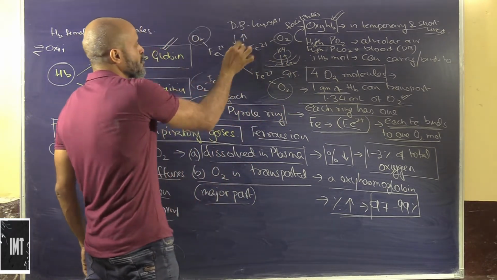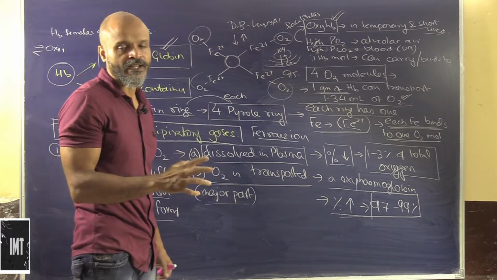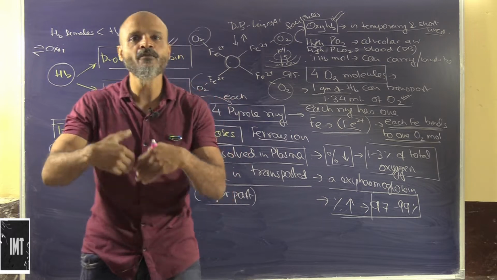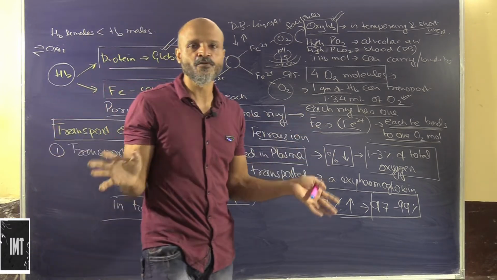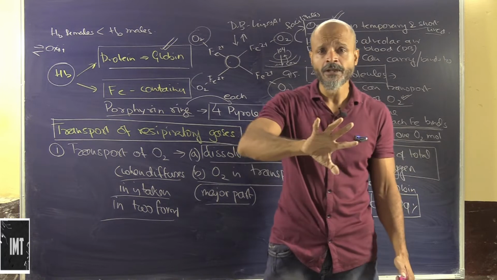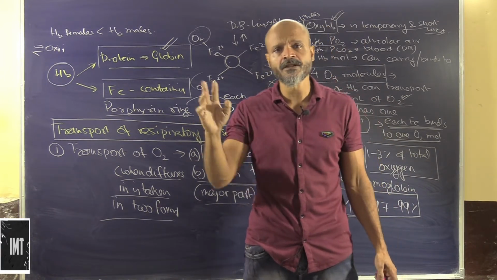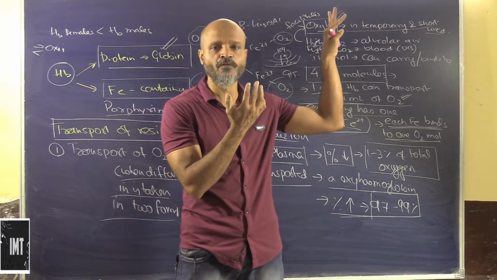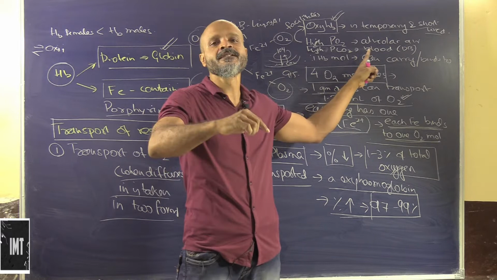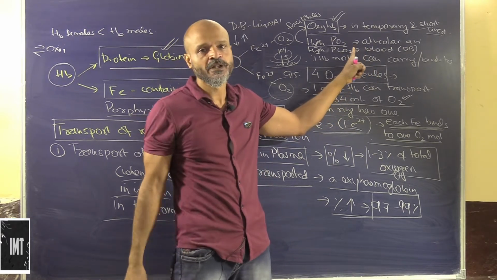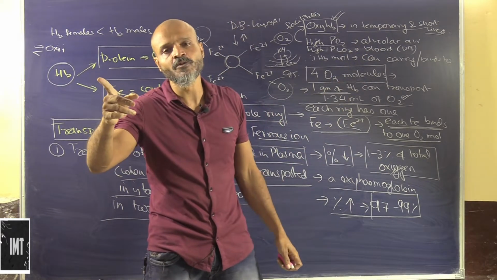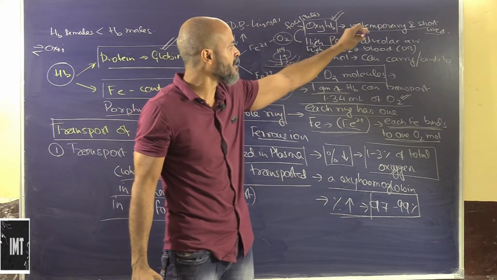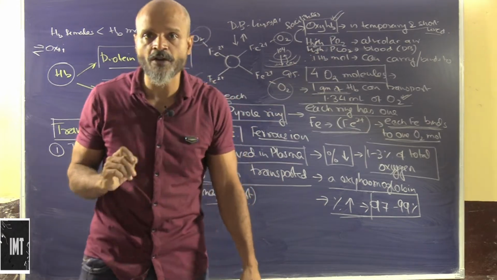So one comes in, the other one goes out. See, we have to make way, right? When we have to make way to adjust something, we have to obviously make way to throw something out. If there is a room with a capacity to put furniture, and we need to fit in new furniture, we have to throw the old furniture out. So that's the reason the carbon dioxide has to go out. The carbon dioxide will go out because it has to make way for the oxygen, and this is what facilitates the formation of oxyhemoglobin.